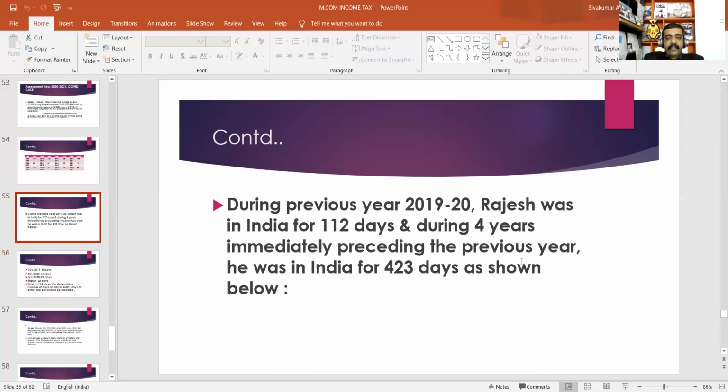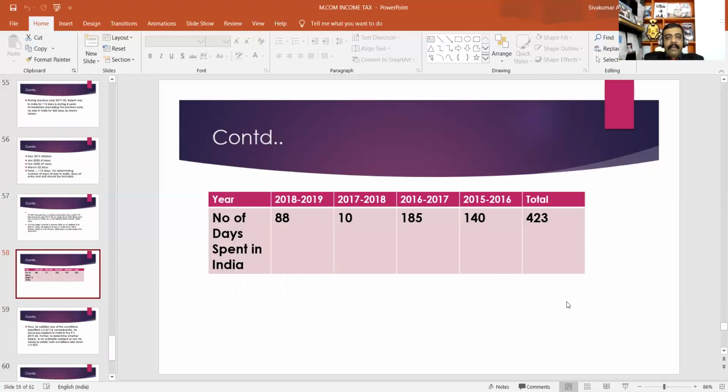During the previous year 2019-2020, Rajesh was in India for 112 days, and during the 4 years immediately preceding the previous year, he was in India for 423 days. Please look at the PPT.